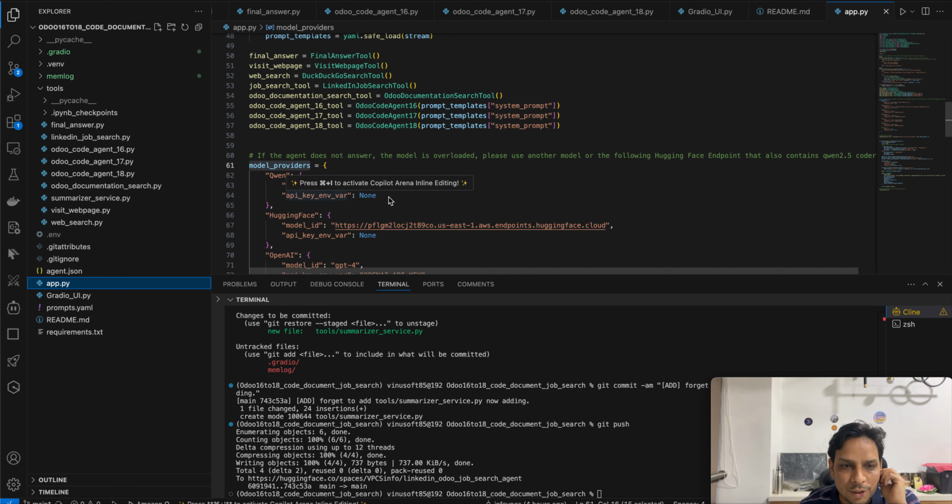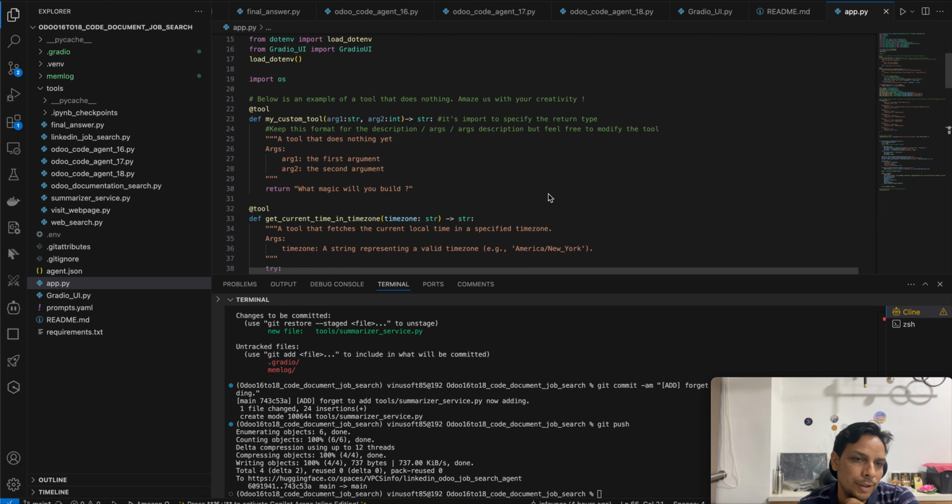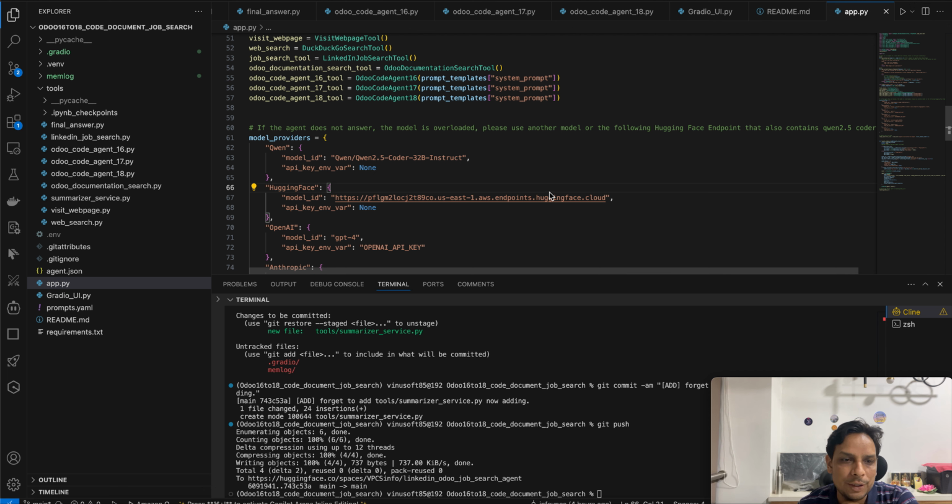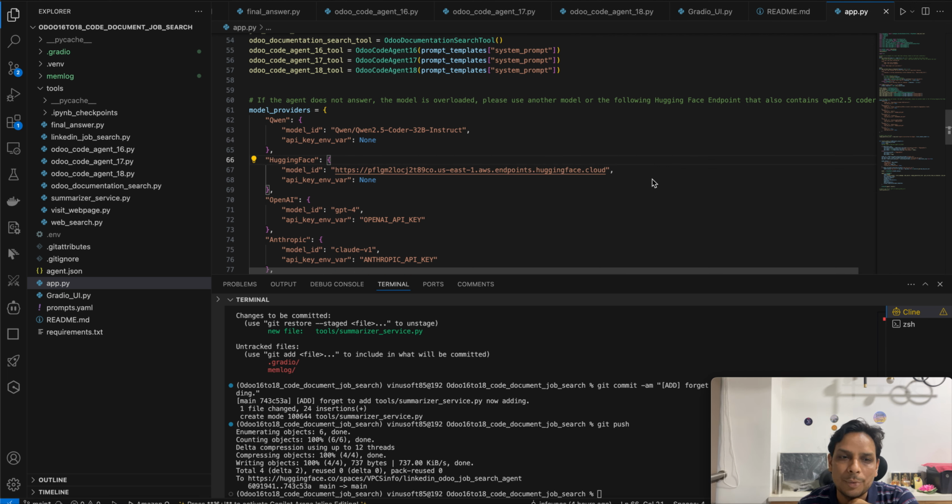What they use as an inference provider is Qwen 2.5 Coder, an instruction model, and they have a free inference endpoint which will be called automatically within the parameter.